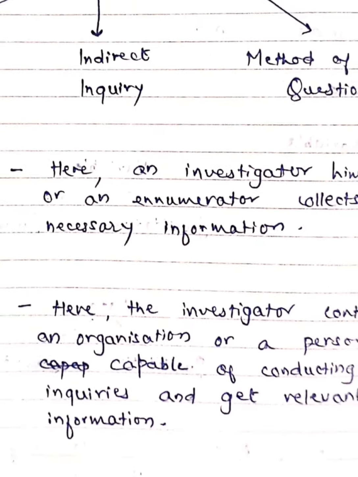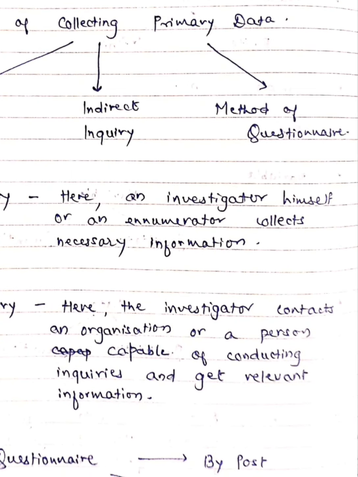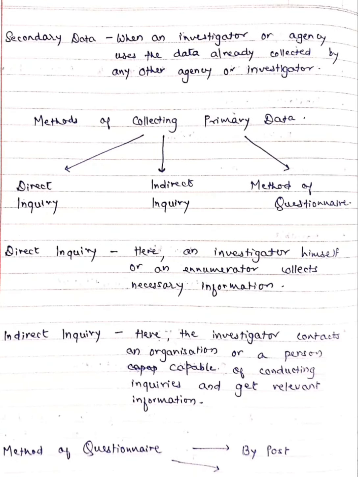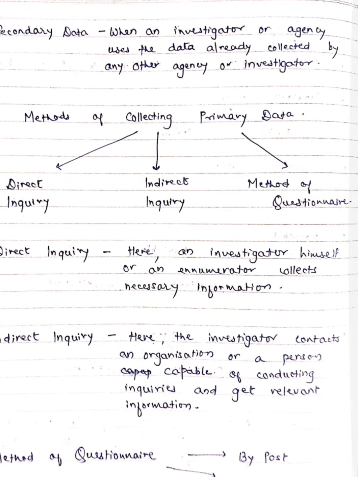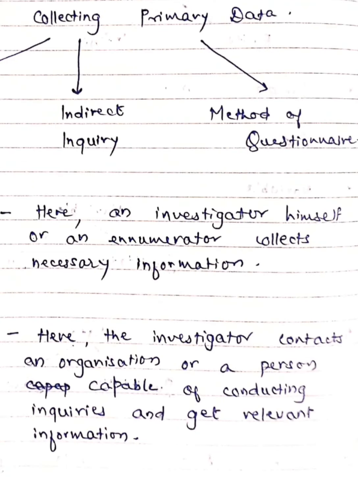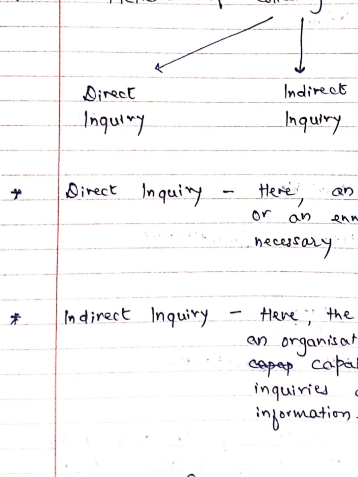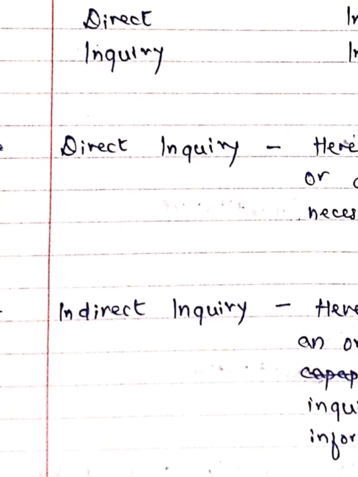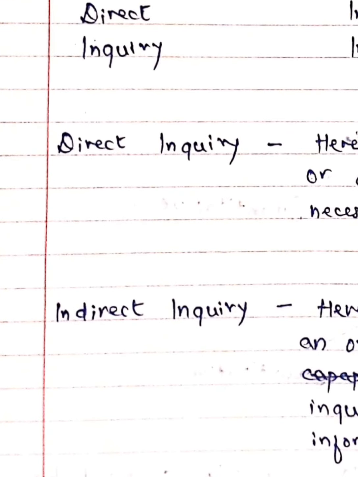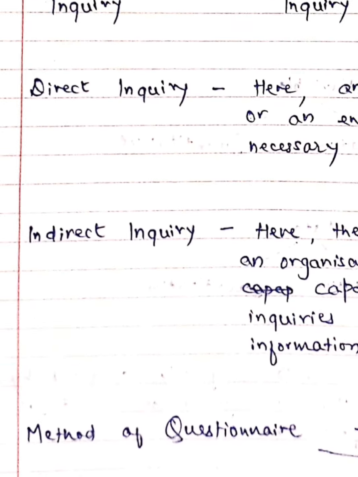You are yourself not collecting the data, you are not even sending any trained enumerators into the field, but you are contacting an organization or a person who is capable enough to do the inquiry, and you are getting the relevant information. That is our indirect inquiry.